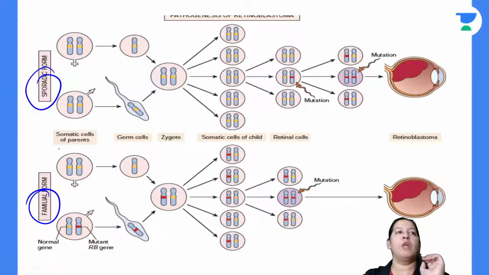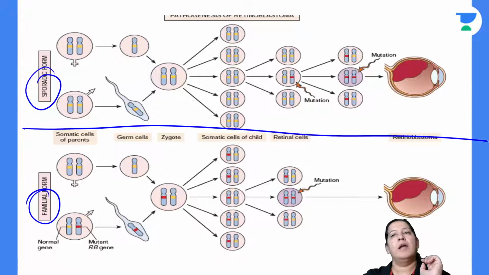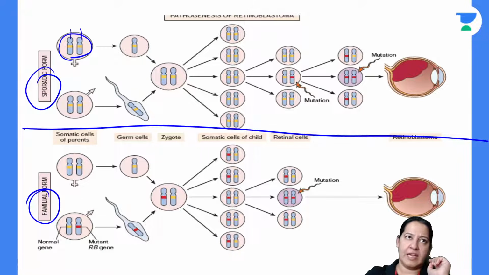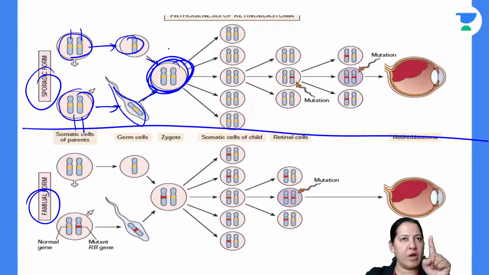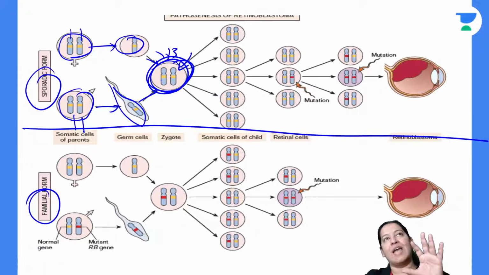Okay, let me explain both one by one. It is very easy to understand. Listen, this is a mother. She is a girl having 2 chromosome 13. And this is a father having 2 chromosome 13. From the mother, ova is formed, and from the father, sperm is formed. So fertilization takes place and zygote is formed. Can you see the zygote? So the zygote is getting 1 chromosome 13 from the mother and 1 from the father.